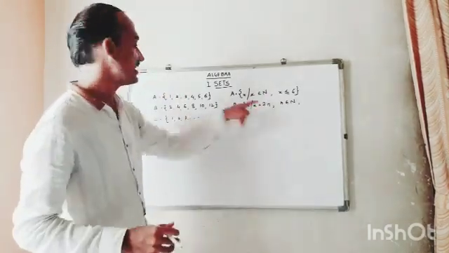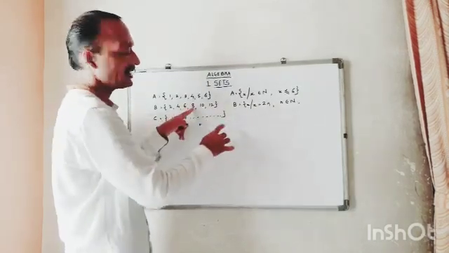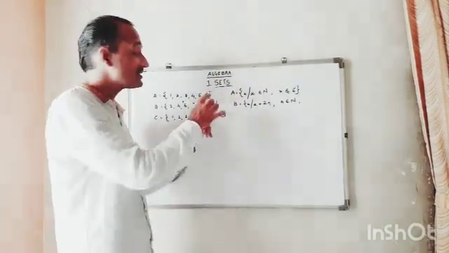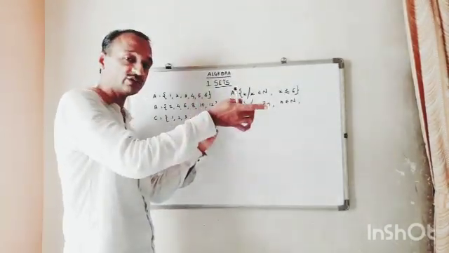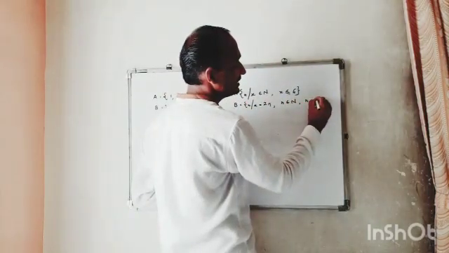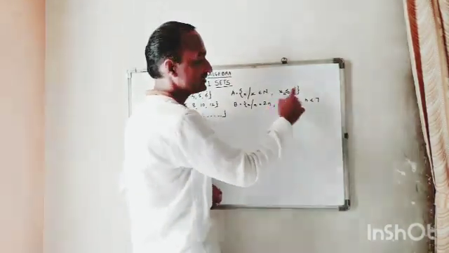So 2 1s are 2, 2 2s are 4, 2 3s are 6, 2 4s are 8, 2 5s are 10, 2 6s are 12. But it is up to 12 only, so 2 into 6 only. So you write n is less than 7, or once again, less than or equal to 6.